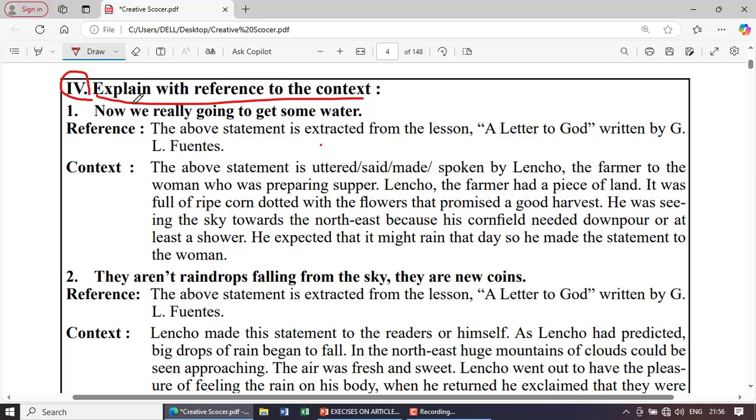Now we discuss explain with reference to context. This type of questions are asked in our examinations for 3 marks.